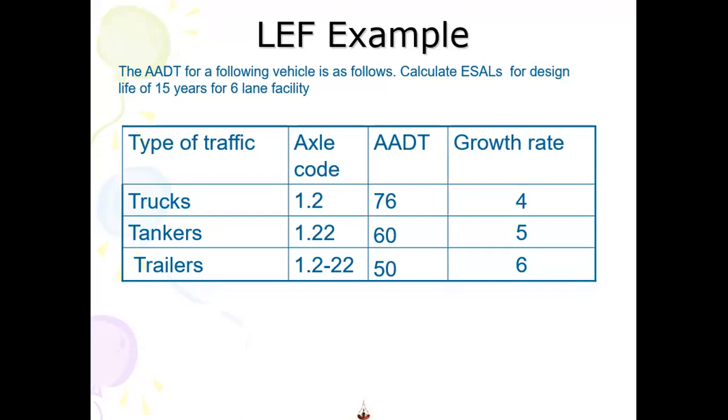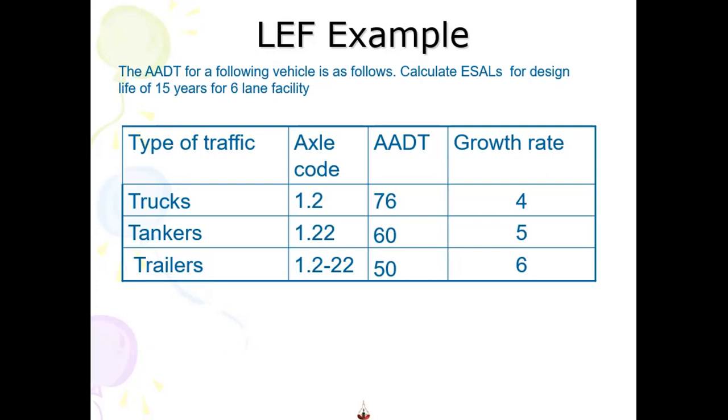Today we start with the calculation of the traffic. For example, in the given example, you have been given the average annual daily traffic for the vehicles that will be using a 6-lane highway, and you have to calculate the equivalent single axle load on that highway. The pavement has a design life of 15 years. So this is the type of traffic.